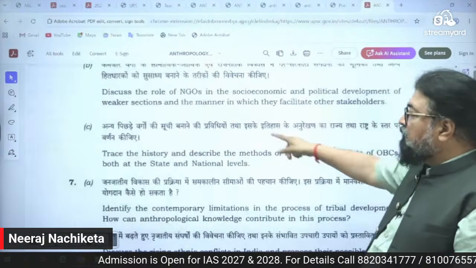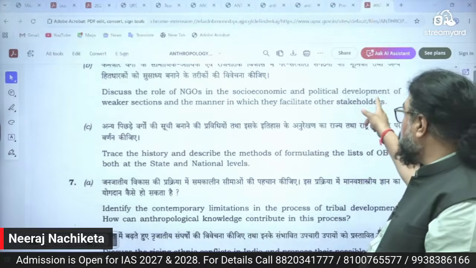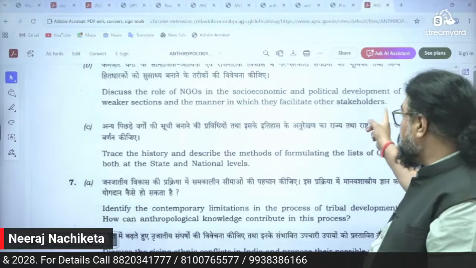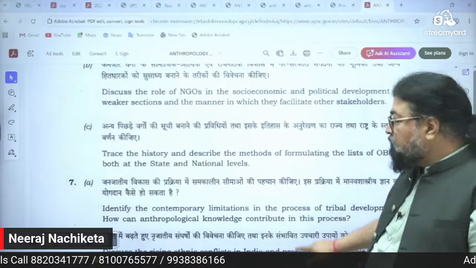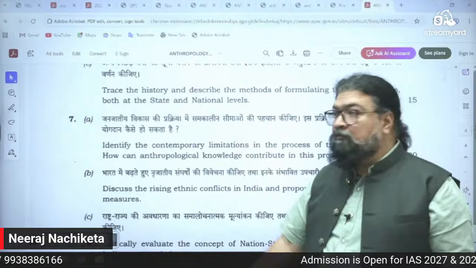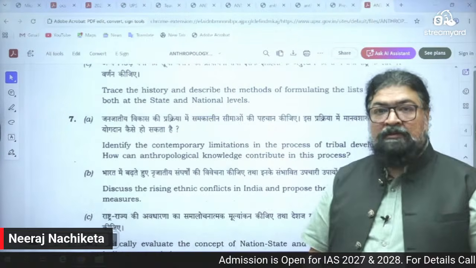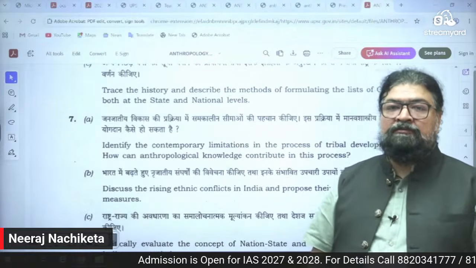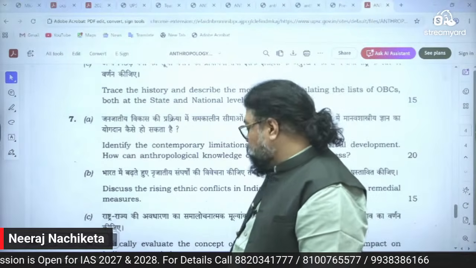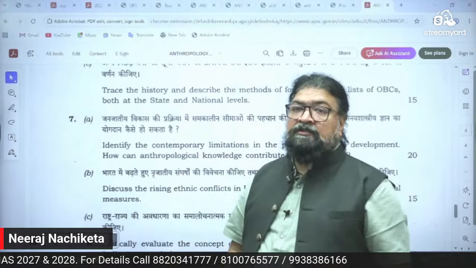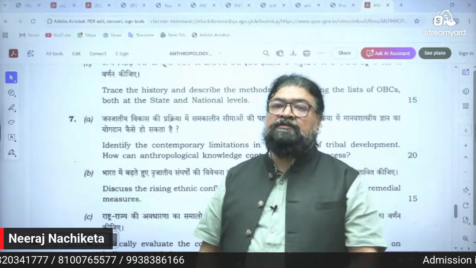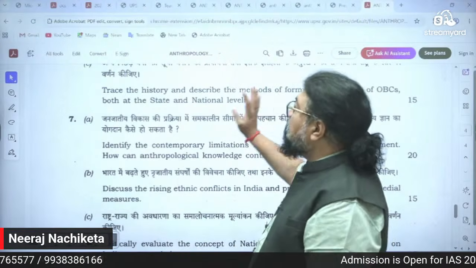Now see, discuss the role of NGOs in socio-economic and political development of weaker sections and the manner in which they facilitate the other stakeholders. See, trace the history and describe the methods of formulating the list of OBC, both at the state and national level. So even you have dynamic areas also there. The last year's paper, right? So ethnic conflict, all these are asked. Minority problems is a very interesting subject. So this is what I have covered here, right?